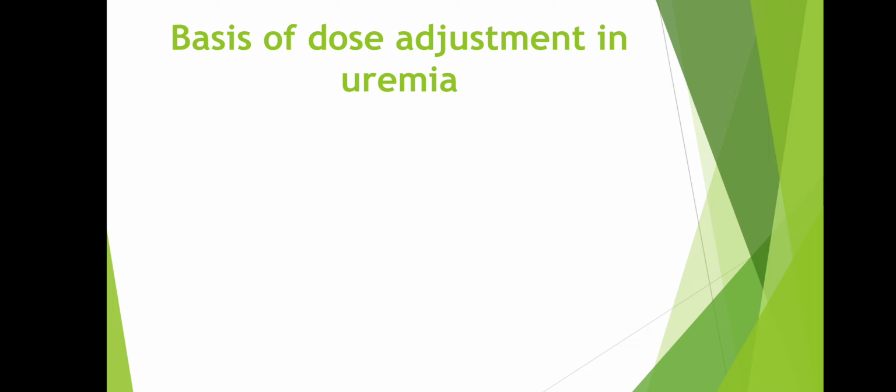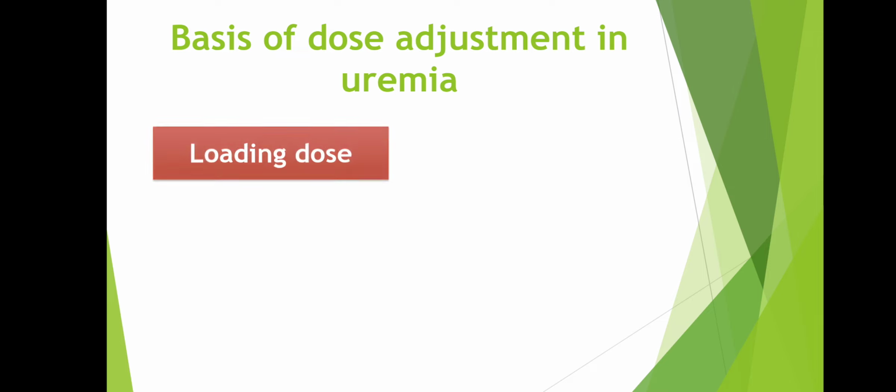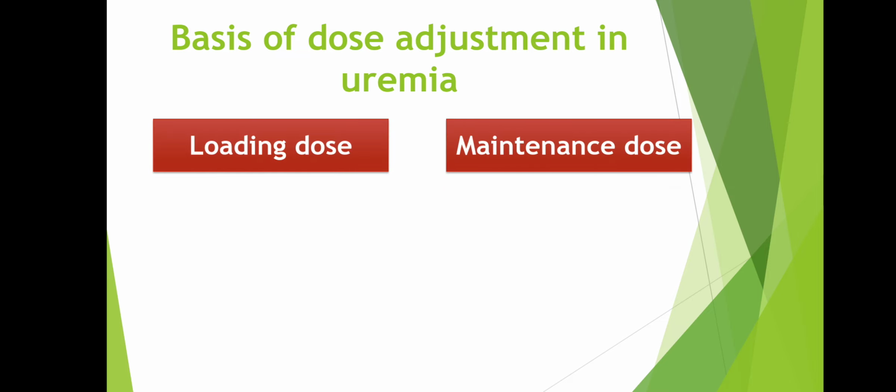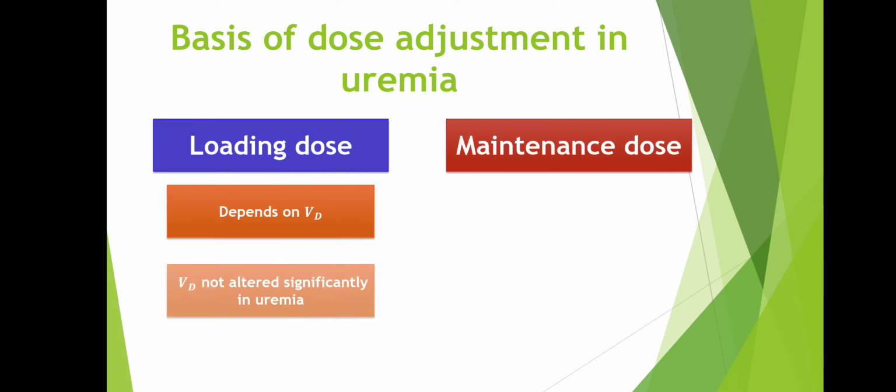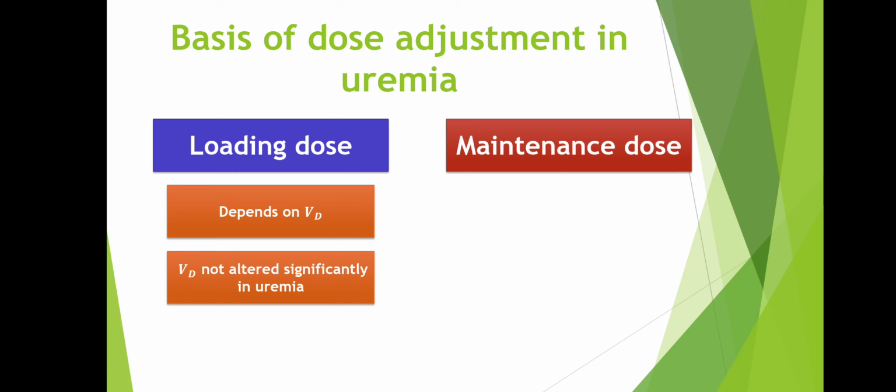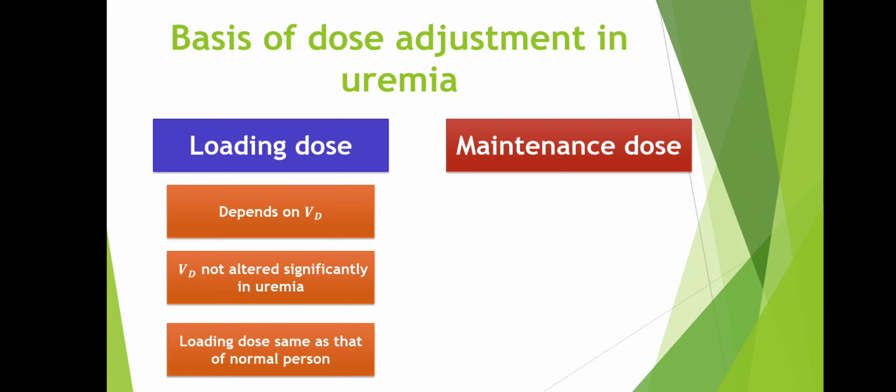Next we'll talk about the basis of dose adjustment in uremia. So we know we have a loading dose and a maintenance dose. Regarding loading dose, the loading drug dose is mainly based upon the apparent volume of distribution of drugs in the patients. It is generally assumed that the apparent volume of distribution is not altered significantly in uremia, and therefore loading dose of drug is the same in uremic patients as in subjects with normal renal function.